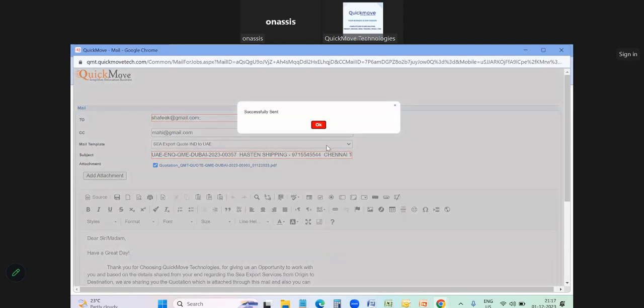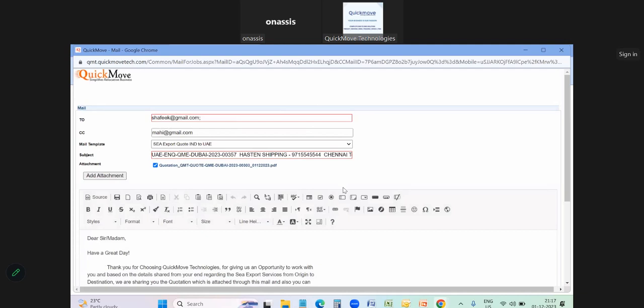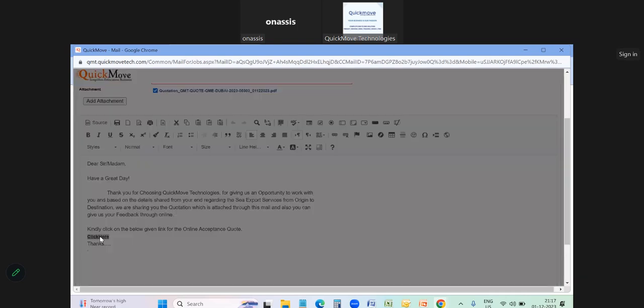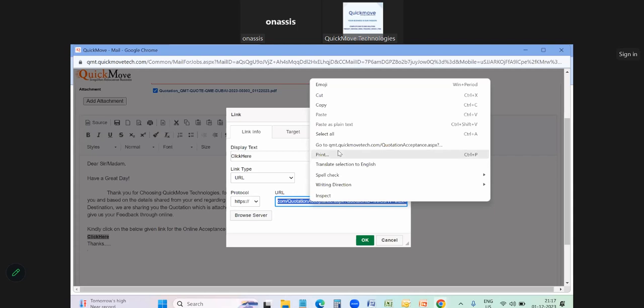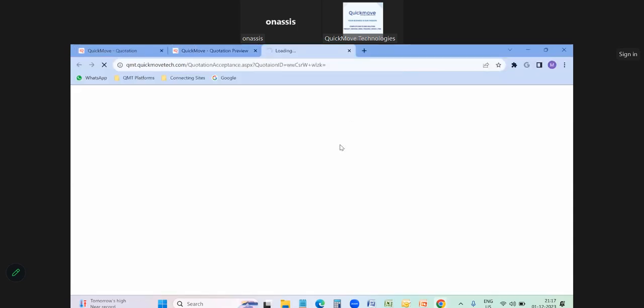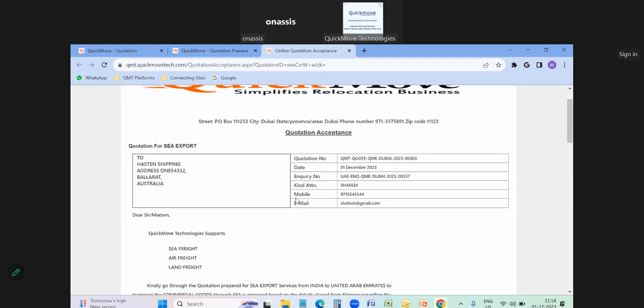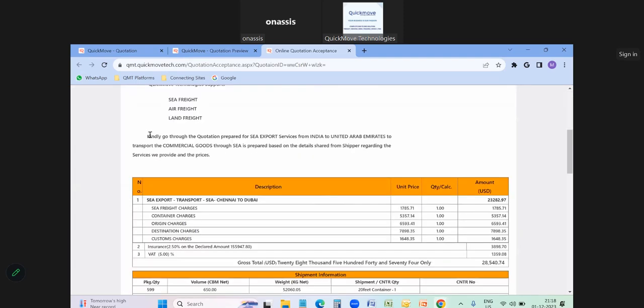Then what the customer will do is, once he receives the mail in his inbox, instead of downloading the PDF file, there is an online link. You can see we are sending an online link. He can directly click on the link, which will open in the customer's browser. My customer may be using his mail on mobile, tab, laptop or desktop, wherever it is. So he can accept the quote online itself. Now you can see the quotation acceptance, the export with all the details.